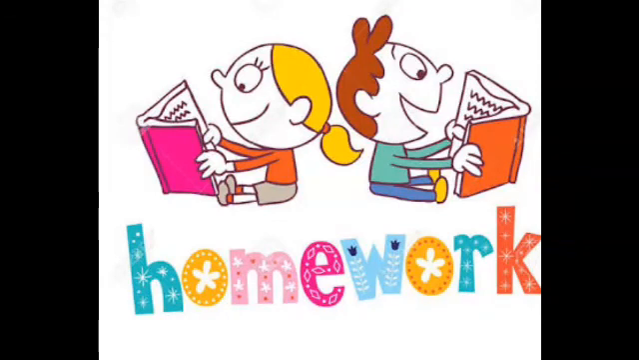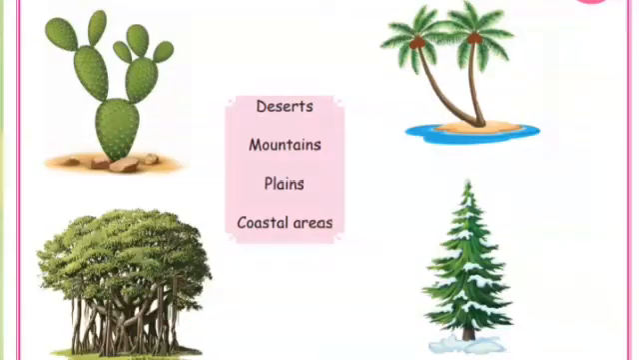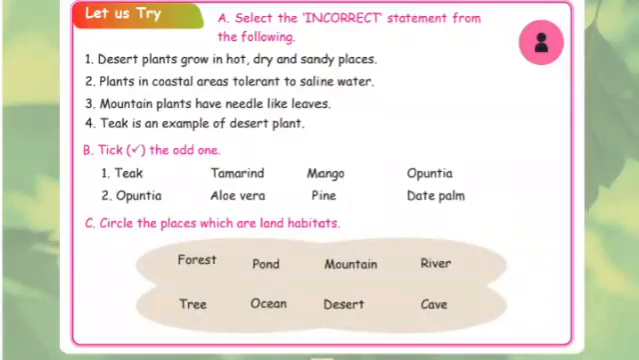Okay cuties, now for your homework. Take your book, page number 66. The first one, match the plants with their living places. According to the pictures, you can match the places. And the second one is, select the incorrect statement from the following. You have to select the incorrect sentence and mark it in the book. And question number B, tick the odd one. And question number C, circle the places which are land habitats. This is the homework for you children.